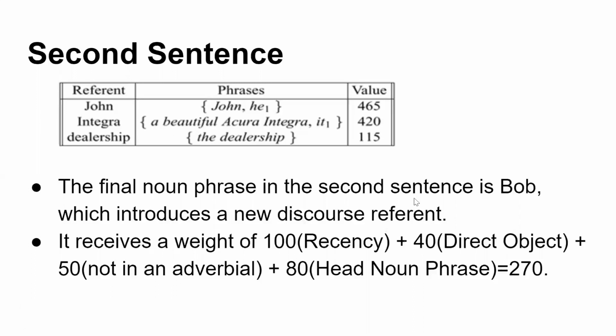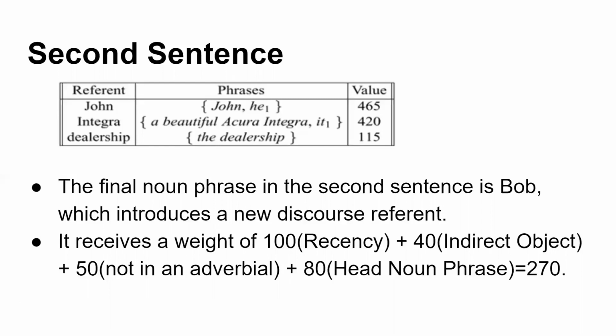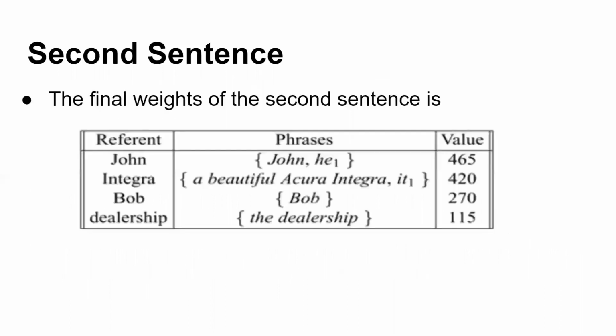Now the final noun phrase in the second sentence is Bob. That is, he showed it to Bob. So Bob is a new noun that we are coming across, and we have to add it to the discourse model because it evokes the discourse model. So because it is an indirect object, 50 for non-adverbial emphasis and 80 for the head noun phrase because it is talking about John's friend that is related to John. So in total 270 will be given to Bob, and this will get added to the discourse model. Now we have 4 elements in the discourse model.